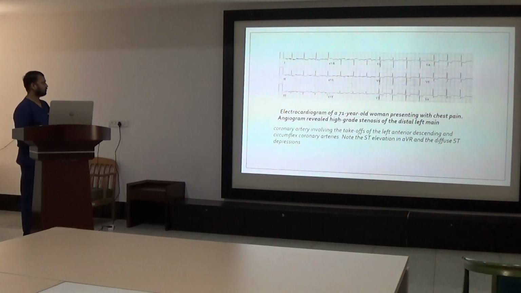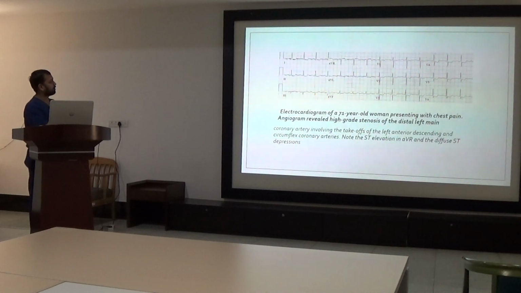This is the second case, the electrocardiogram of a 71 year old woman presenting with chest pain. This ECG showed widespread ST depression in leads 1 to aVR... and V1 to V6 with slight ST elevation in lead aVR. When angiogram of this patient was done, it revealed a high grade stenosis of the left distal main artery.